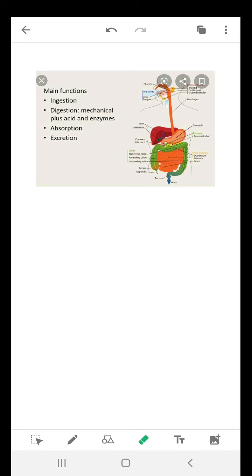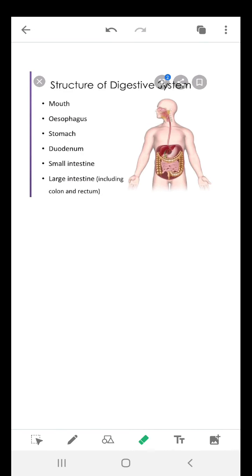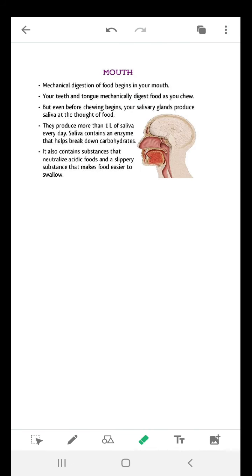The 5th part is excretion. Excretion means the extra or useless part of the food that cannot be consumed by your body, it is excreted out. Okay. You can see the structure of digestive system. You have mouth, esophagus, stomach, duodenum, small intestine, large intestine and all. Right? After that, you have mouth.